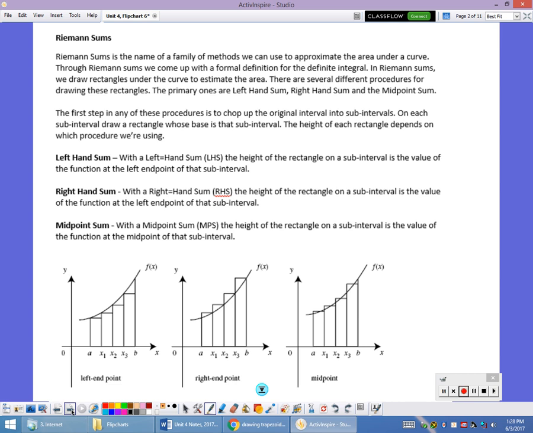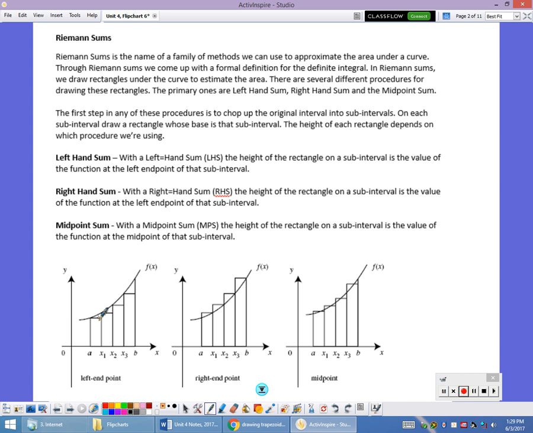There's what's called a left-hand sum. In these particular examples, we have each of these rectangles with equal widths. On this first one, we use a left-hand sum where I go up to the graph on the left-hand side, and I go over and back down. That gives me the height of the rectangle. The delta x is the width of the rectangle. These are shown with delta x being the same, although sometimes they can be different.